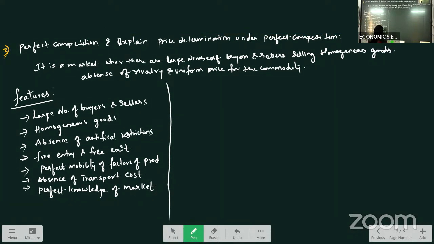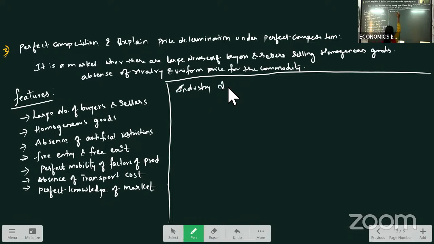So for price determination, here we can say industry determines price based on market forces, demand and supply.